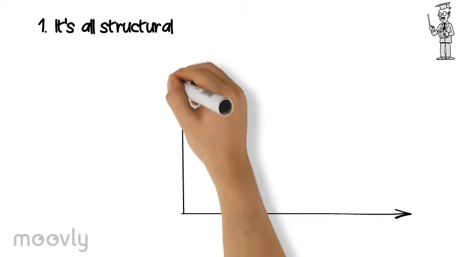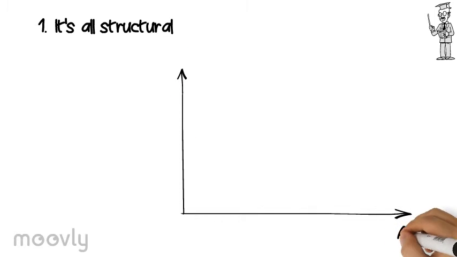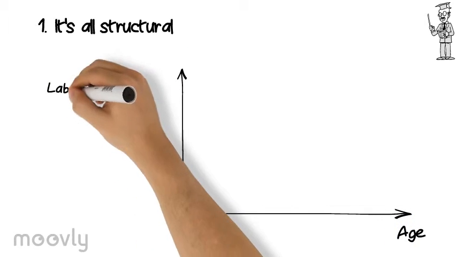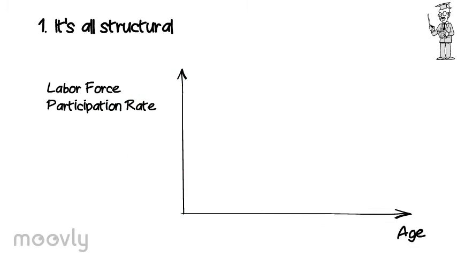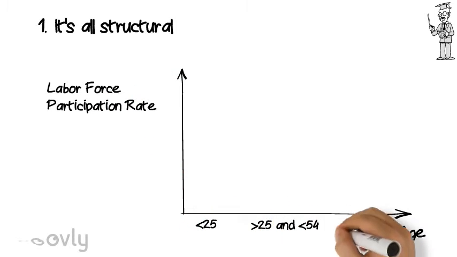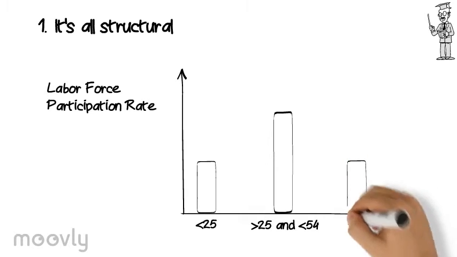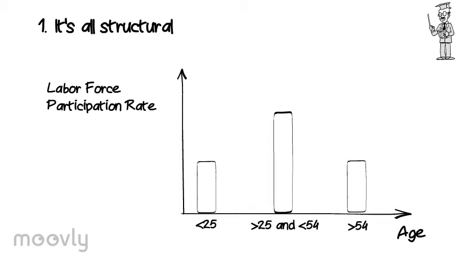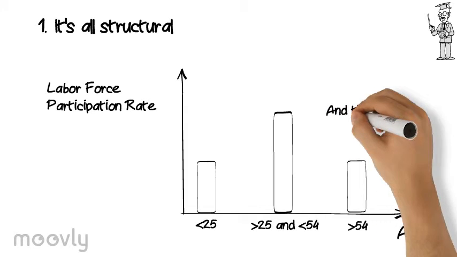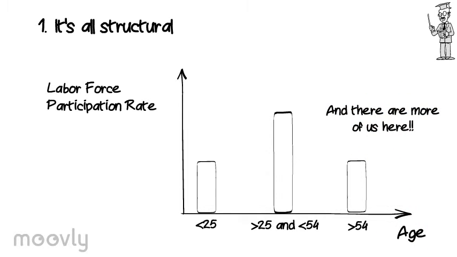The explanation that the change in labor force participation is all structural works like this. We know that participation rates change over the lifetime of the worker. They are low when we are very young. They reach a peak between 25 and 54 years old, and then after 54, they decrease. But we know that the US population is getting older, so there are more workers in the third column. This means that the participation rates in the aggregate must be coming down, and this is not the result of the crisis.